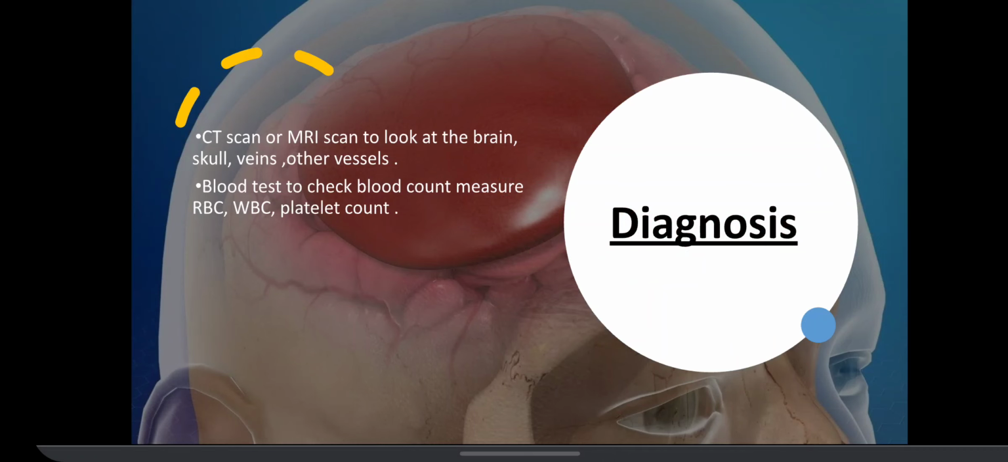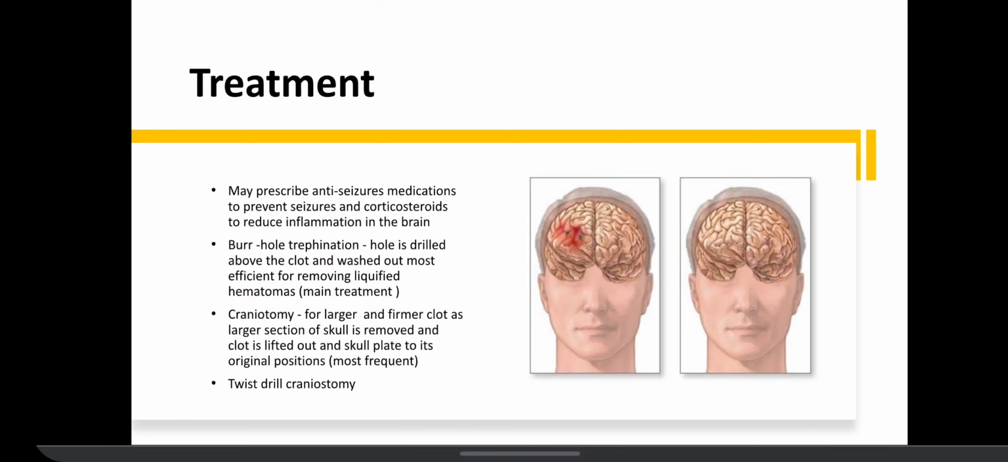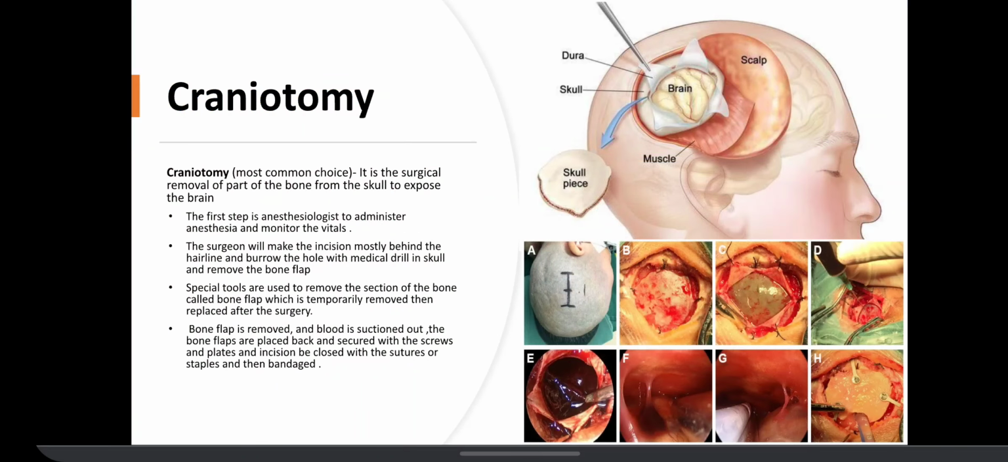Diagnosis may include CT scan and MRI scan or a blood test to check the blood count. Treatment: the doctor may prescribe anti-seizure medication to prevent seizures, burr hole trephination, craniotomy, and twist drill craniostomy. Now let's discuss the procedures.